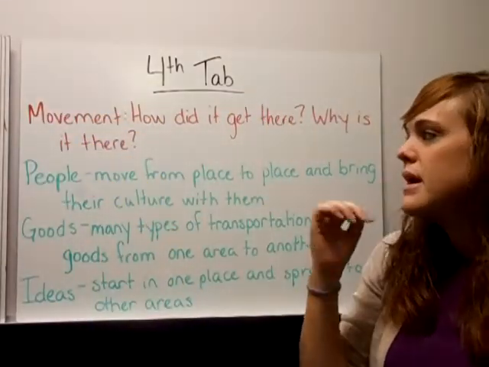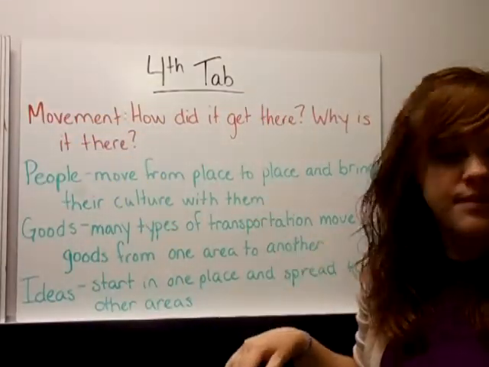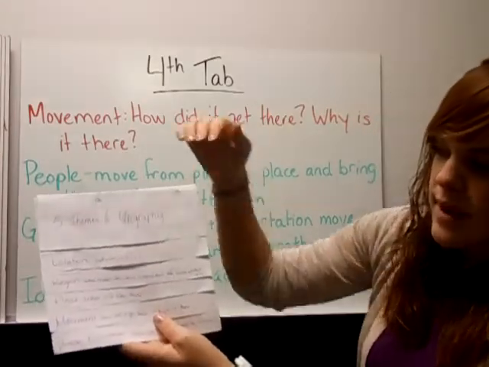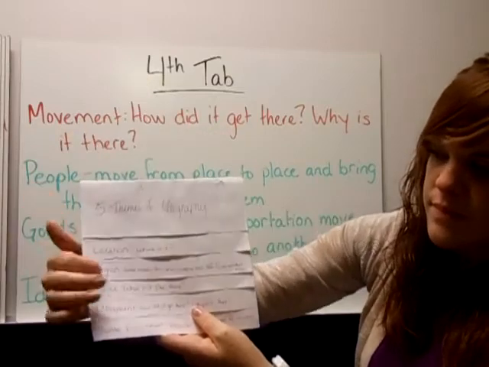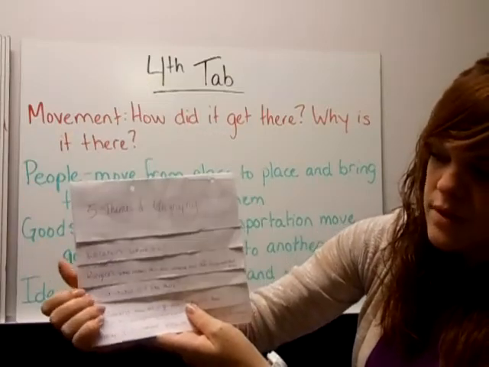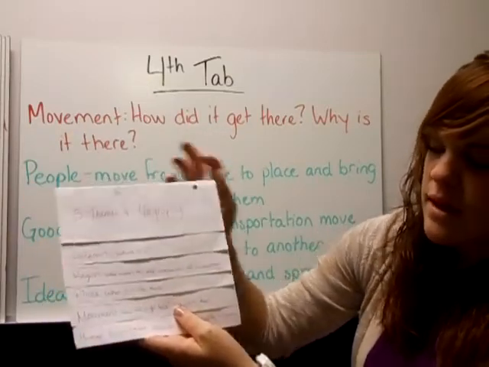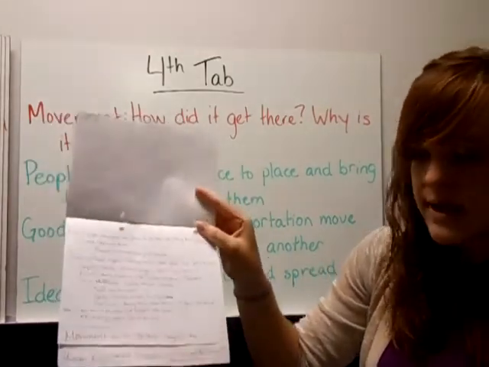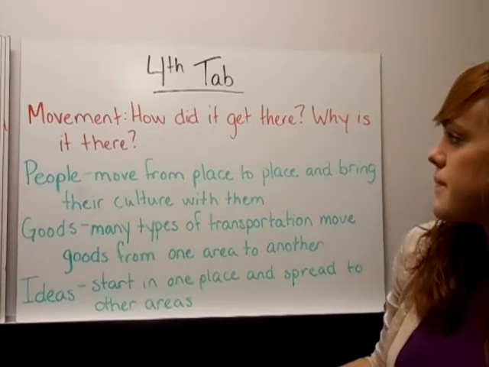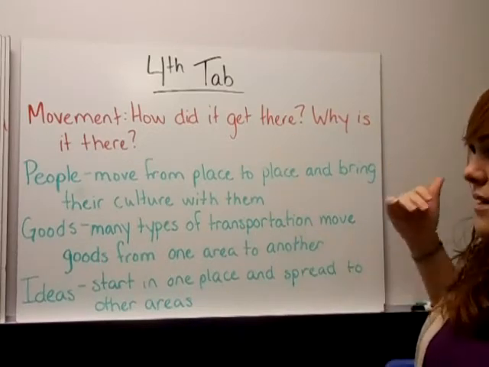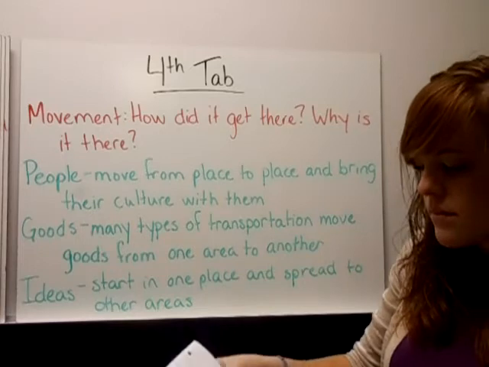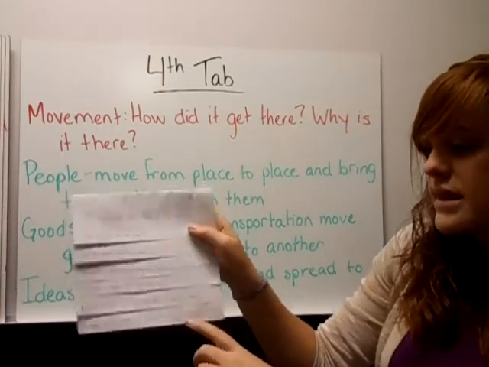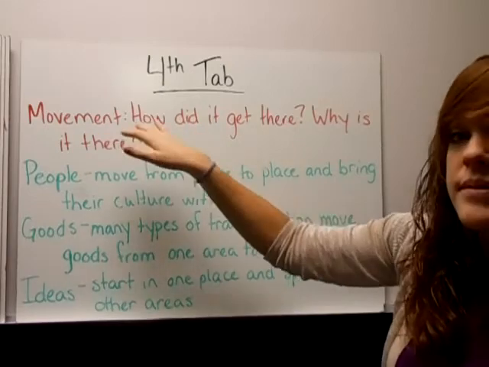Okay, here you go. This is what I want you to have written down. That will be on your fourth tab. So here's our tabs. We have 5 things: location, region, place. We're down to our fourth one, which is movement. Now I have a lot more written here, and I don't need you to write all of that. I just need you to have this. On the bottom is where you write movement. How did it get there? Why is it there? Okay, so that's why it's in red.